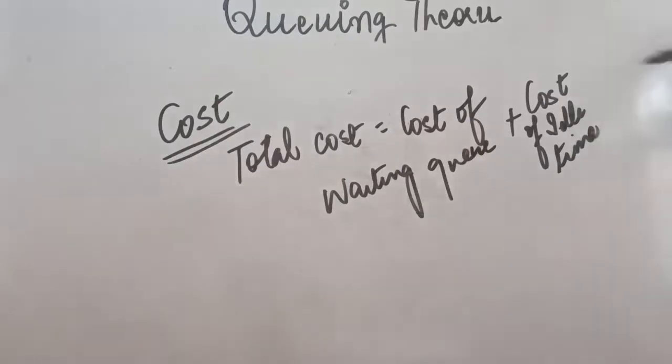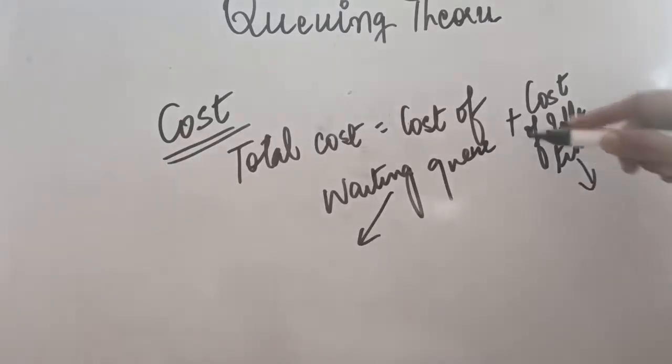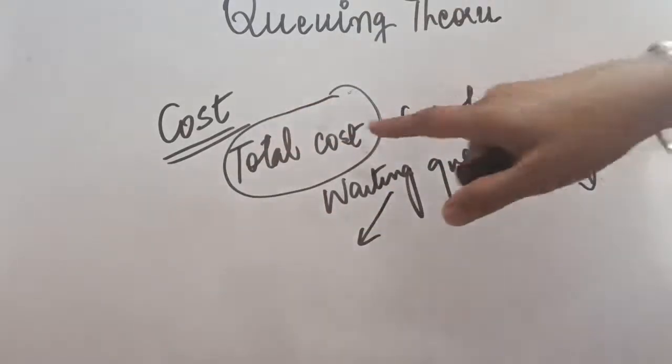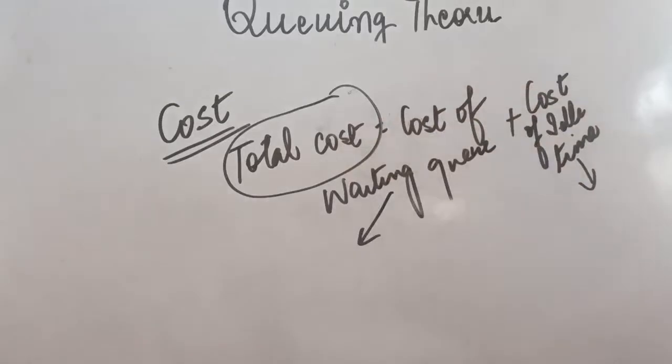So if you have been told to calculate the waiting cost, we will see how many customers are waiting in the queue and what is the corresponding cost that will be given in the question. And cost of idle time also, we will calculate how many service facilities were idle. Accordingly we will multiply it with the cost given. So this will lead to total queuing cost in the question. We will calculate this if you have been told to compare the costs, or if in the question certain aspects related to costs have been given. Otherwise we will apply the first 4 formulas that we have discussed.